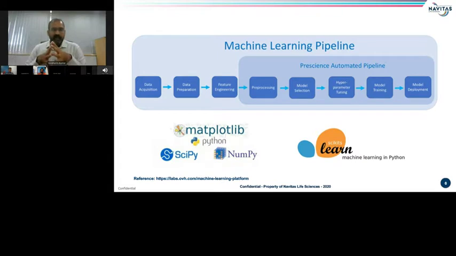NumPy arrays support high-level mathematical and scientific operations. Another package that supports data manipulation, data analysis, and data preparation is Pandas. And scikit-learn is also based on the matplotlib package, which is a data visualization package.